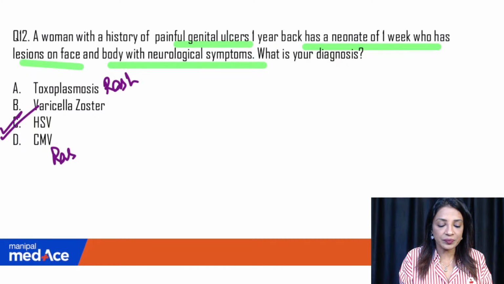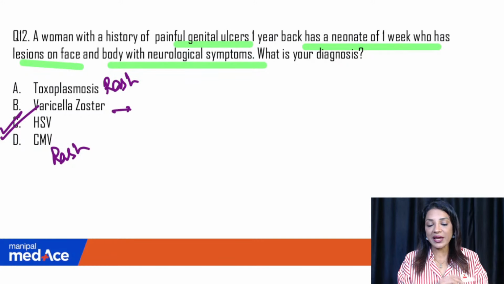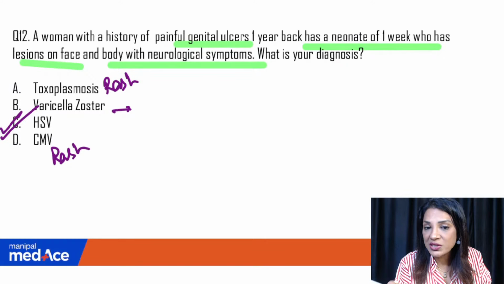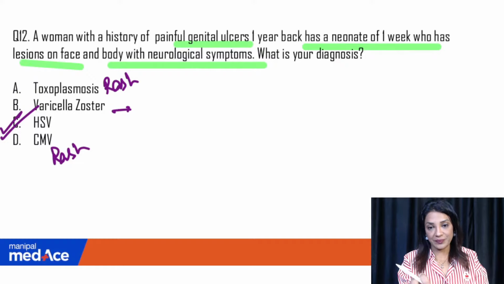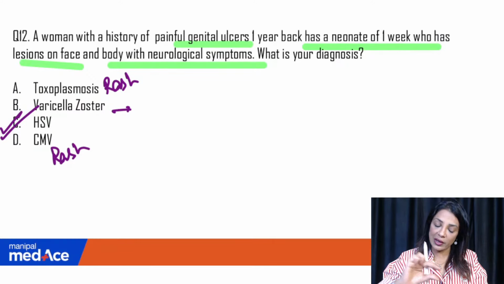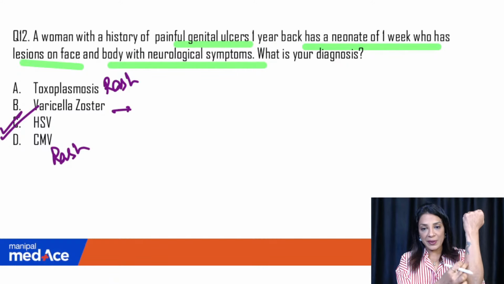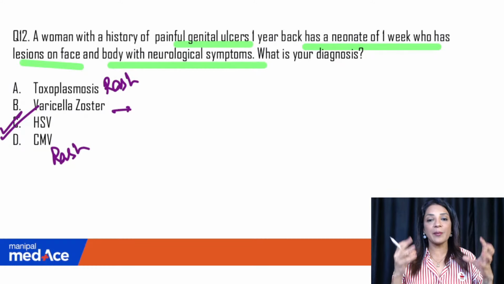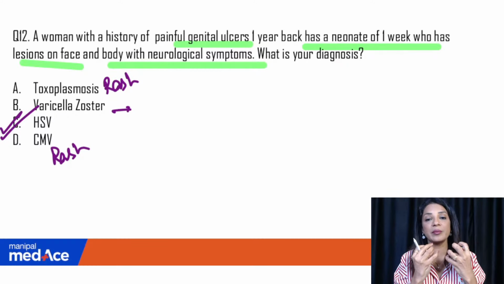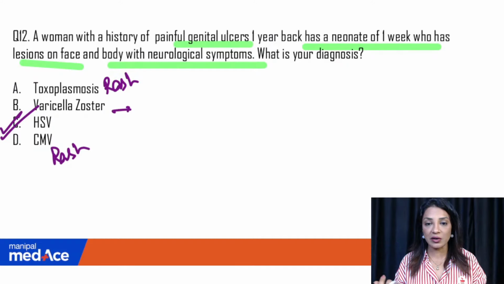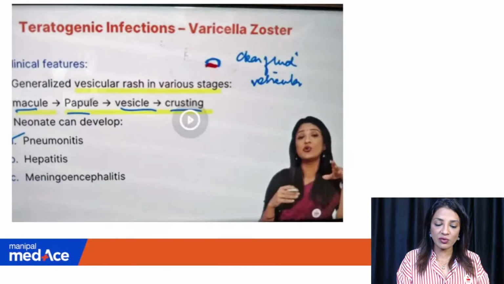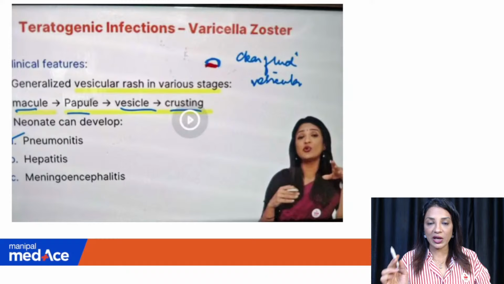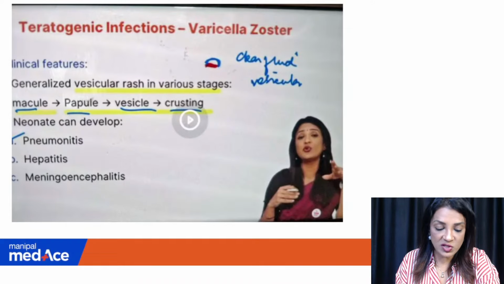Rash-like symptoms. Varicella zoster is not going to present with neurological symptoms, because herpes is basically going to attack the nerves. It lives in the ganglions and gets reactivated again and again, and the pain is along the dermatome. So for example, if the patient has herpes somewhere here, whatever dermatome that nerve is supplying, the burning sensation of that particular pain will be there according to the dermatome. So it is a neuralgic pain. So lesions on the face and neuralgia. So this is again a screenshot of what I taught in the Manipal MedAce. You can go through the crash course if possible.